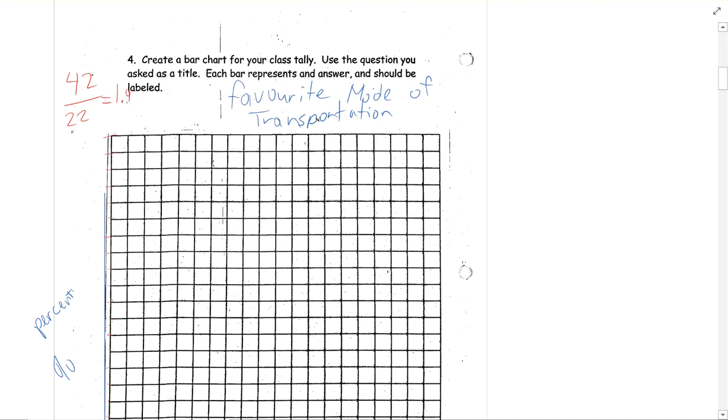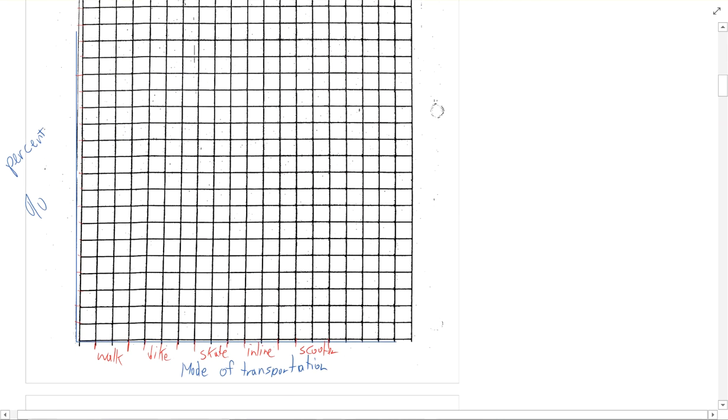Since I round up, I'll go to a nice number of 2 to plot. So this would be 2%, 4, 6, 8, this would be 10%, 2, 4, 6, 8, 20%, 2, 4, 6, 8, 30%, and so on and so forth.